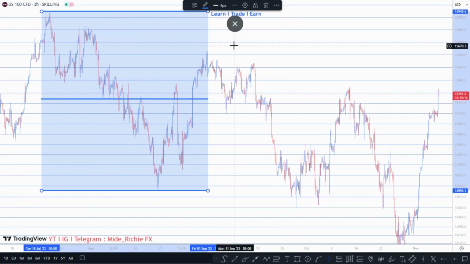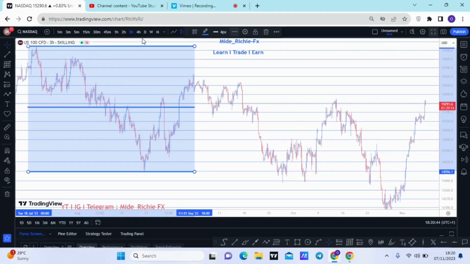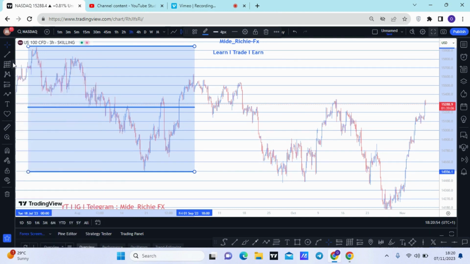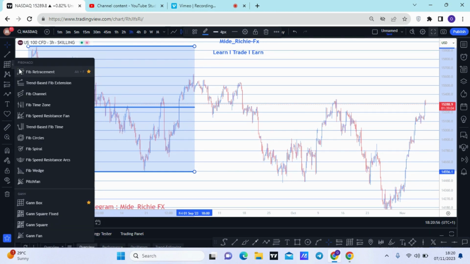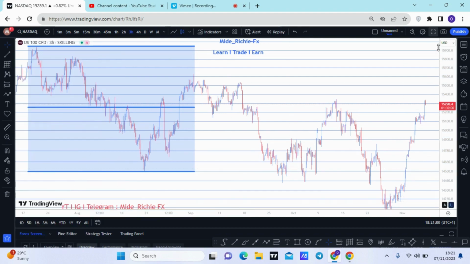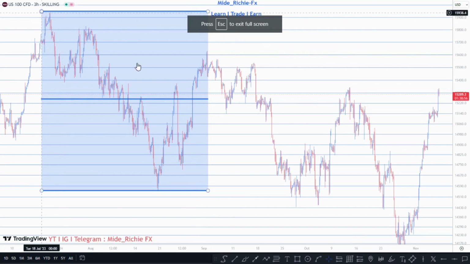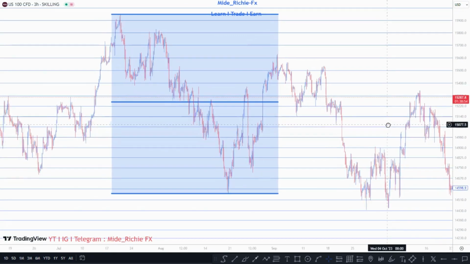All you need to do is go to your tool, and after you go to your tool right here, you come to measurement. You come to Fibonacci here. You can see that Gann box, you can see that I have my Gann box right there. So you just need to click on the Gann box and then you mark the Gann box from the high to the low. Right, then you have the 50%.